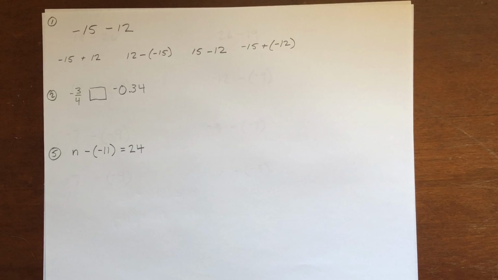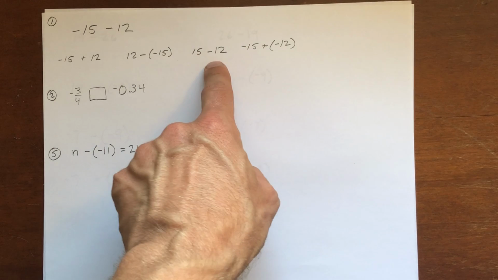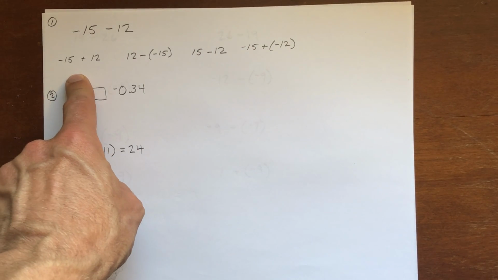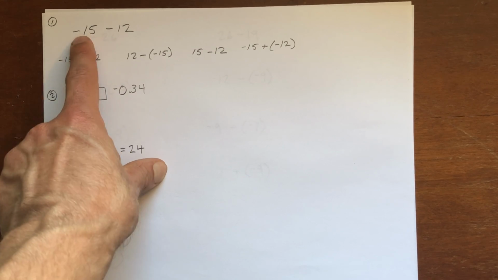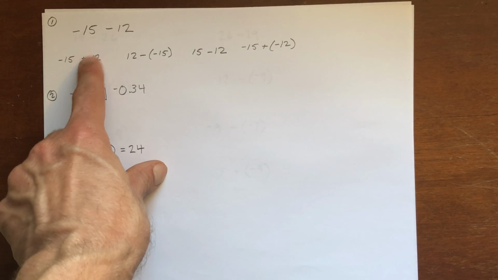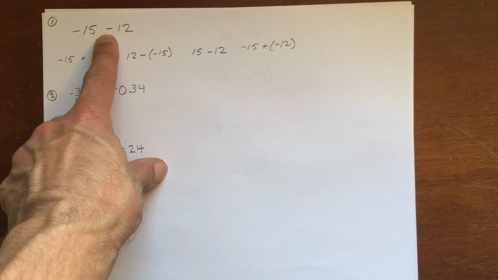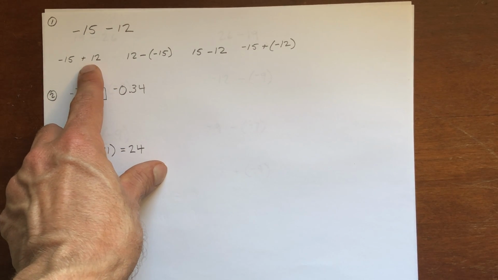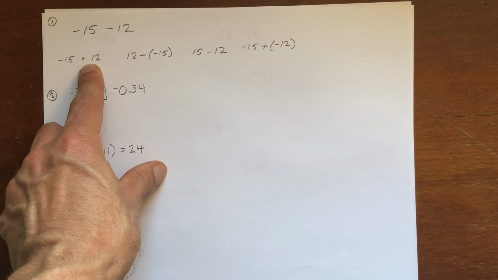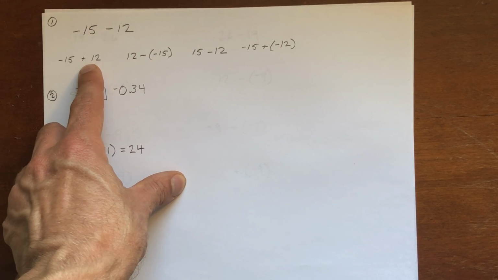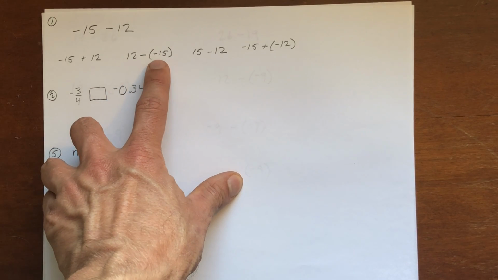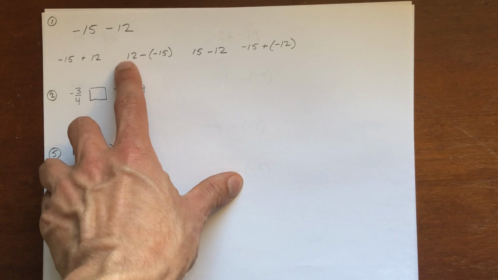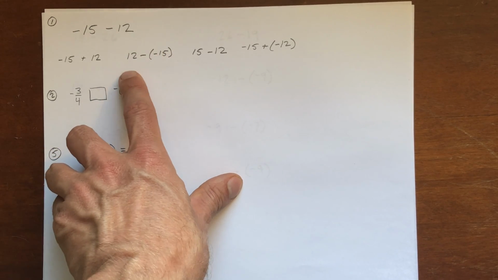So let's look at what some of these expressions show us here, the options that we had. We had 4 choices. This was a multiple choice problem. -15 plus 12. We know that's not the same expression as -15 minus 12 because we're starting at the same point and we have 2 different operations. This one's subtracting 12, so it's going to be less. This one's adding 12, so it's going to be more. So we know that's not it. This one starts at 12 and subtracts a -15. So this is a contender because we don't know what its total value is until we calculate it.